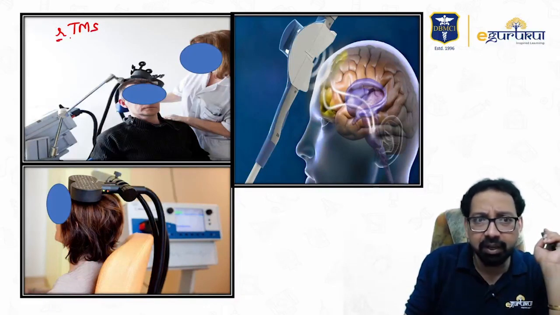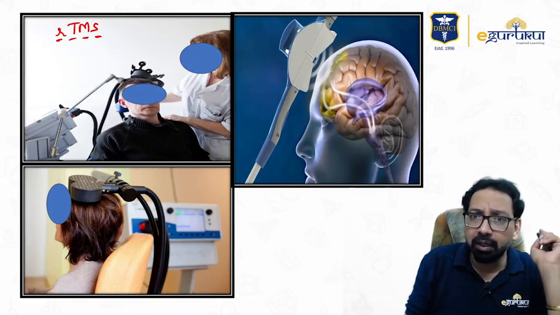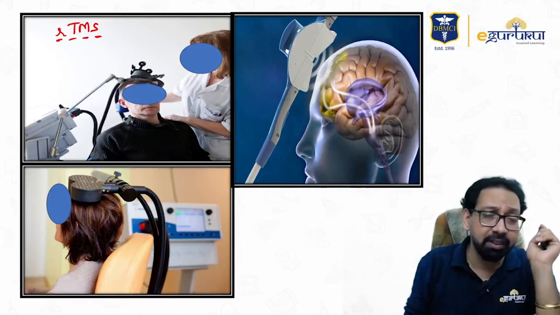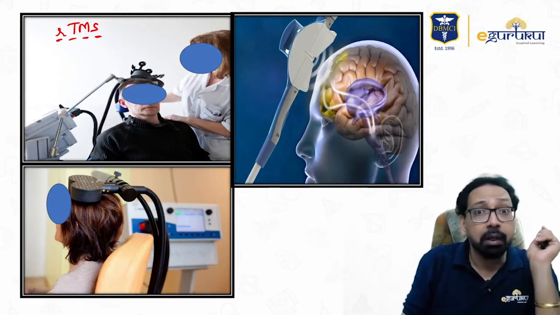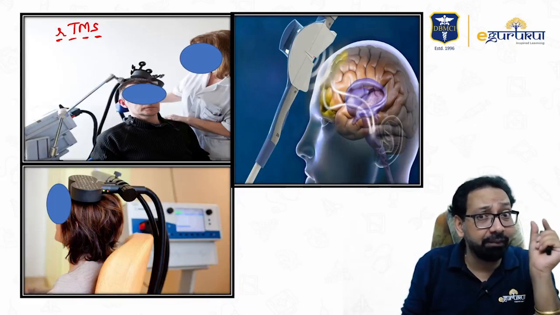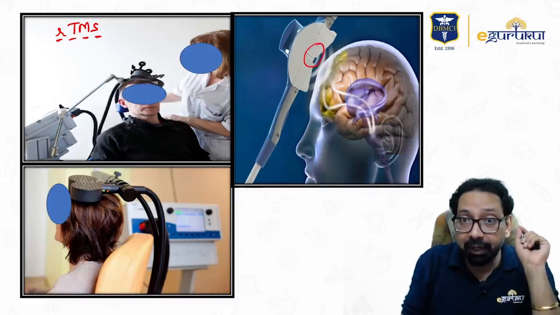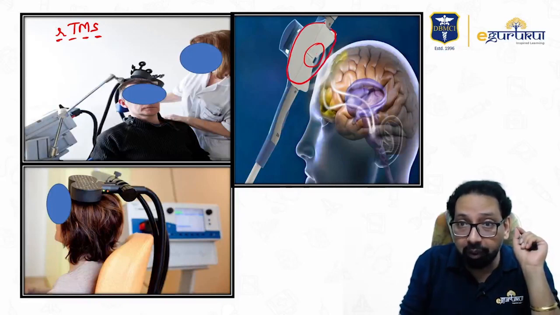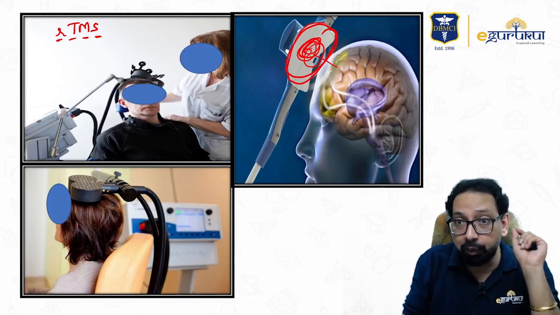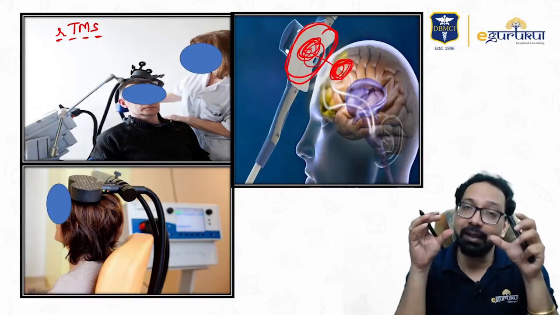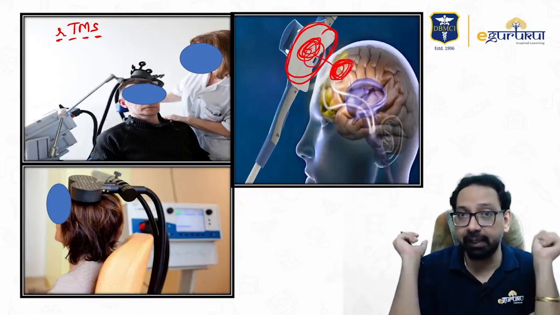RTMS, repetitive transcranial magnetic stimulation. Yes, repetitive, again and again, transcranial magnetic stimulation. There is Faraday's law, which means when you apply a magnetic field, it can generate an electric field. So you put a magnetic coil, and due to this magnetic coil, an electric field is produced in the brain. And you can stimulate a specific area of the brain.